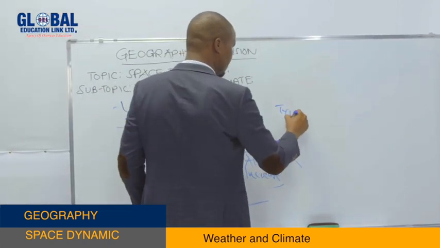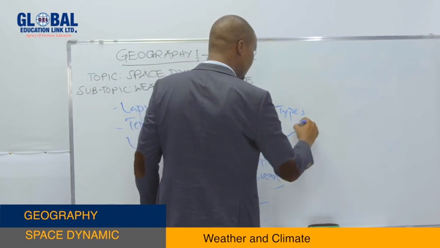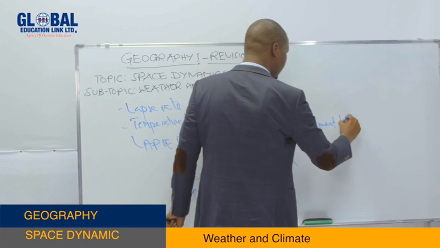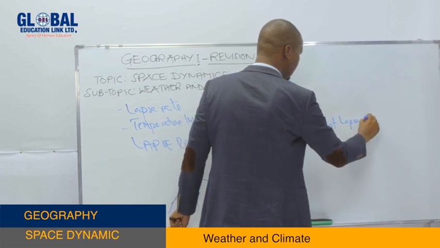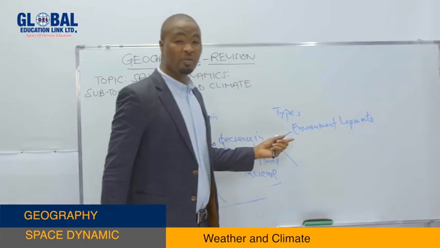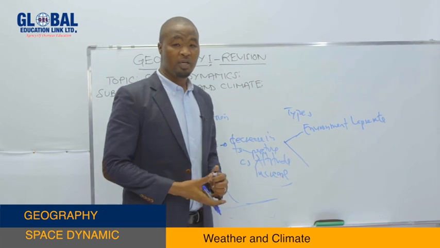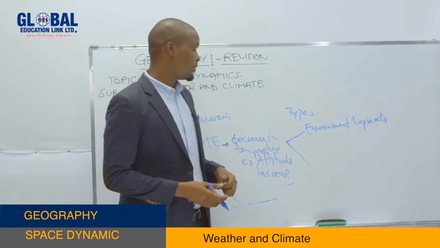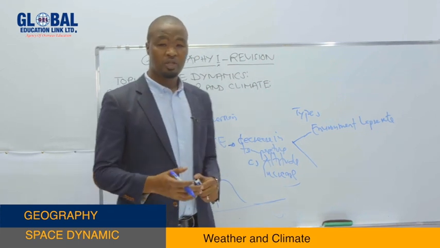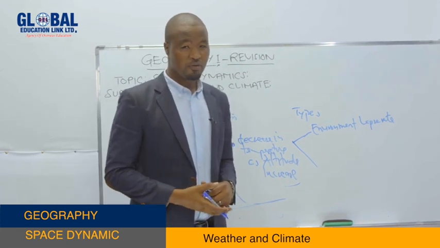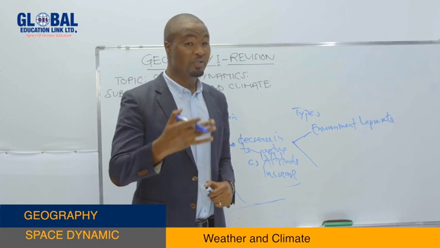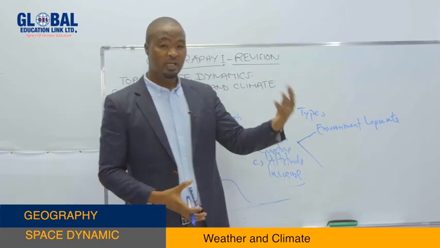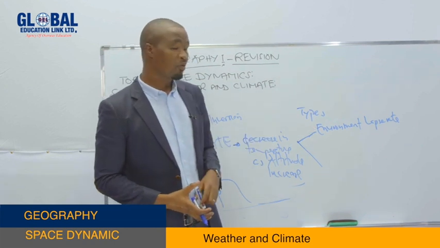Type of lapse rate: we have the environmental lapse rate. Environmental lapse rate refers to the normal decrease in temperature as altitude increases. It is caused by the saturation of the temperature in the atmosphere. It means when the atmosphere is saturated at a certain point, we find that there is a decrease in temperature the higher you go, and we call it the environmental lapse rate.